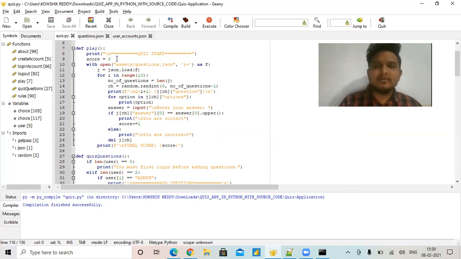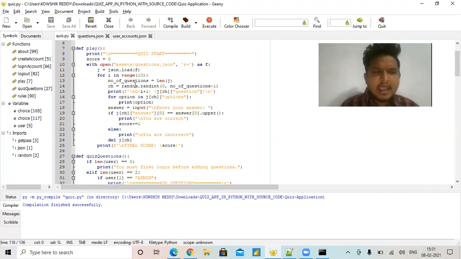If no one attempts the quiz, the output stays 0 only. If you attempt an answer, you can get the mark whether it is correct or incorrect. So initially the score is equal to 0, and later I open the JSON file and load it.